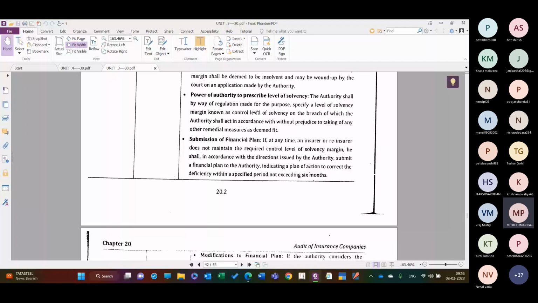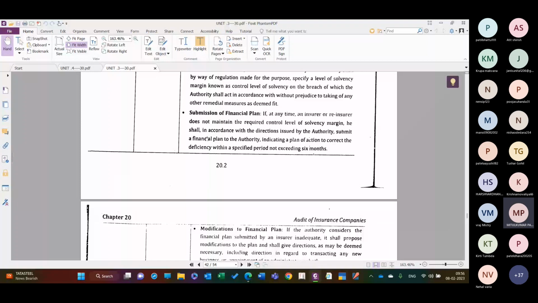Submission of the financial plan, this is very, very important and critical. This is a unique feature under the insurance business. If at any time an insurer or reinsurer does not maintain the required control level of solvency margin, it shall, in accordance with the directions issued by the authority, submit a financial plan to the authority, including the plan of actions to correct the deficiency within a specified period not exceeding 6 months. So अगर वो